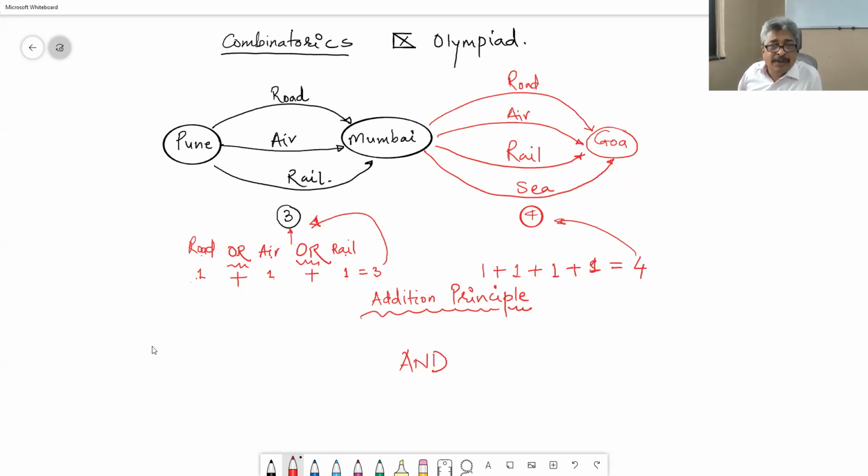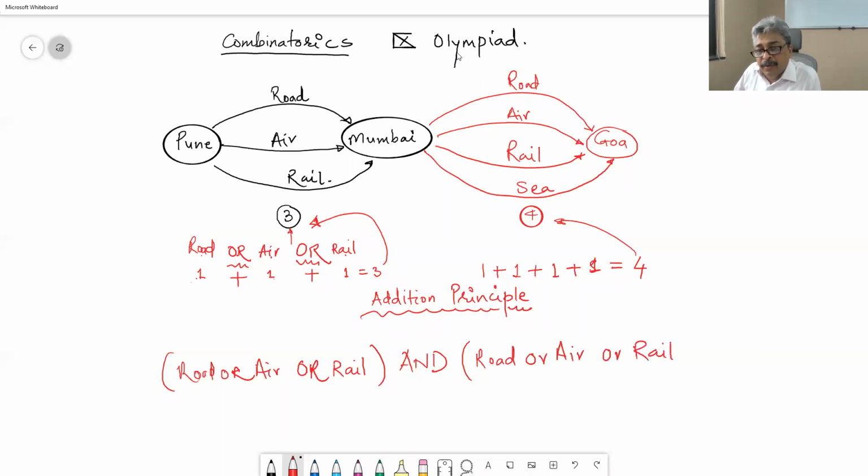So let me write it down. Road or air or rail. This is the first part. And road or air or rail or sea. This is the English, correct?